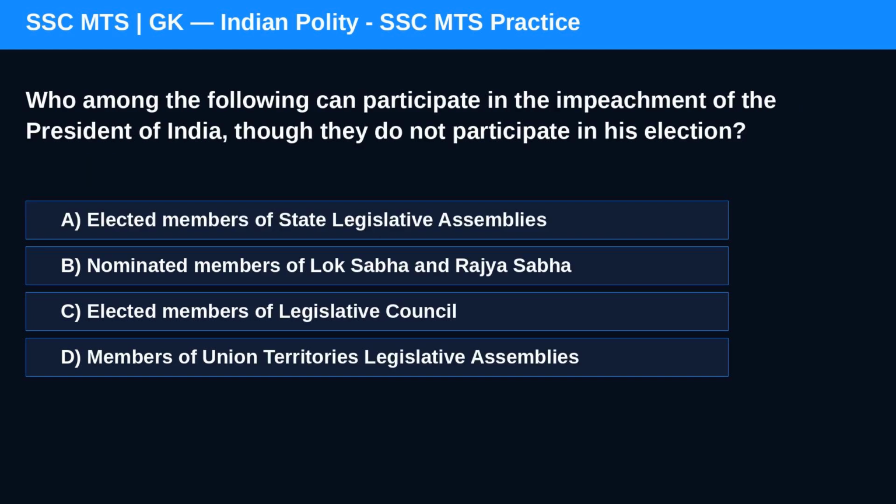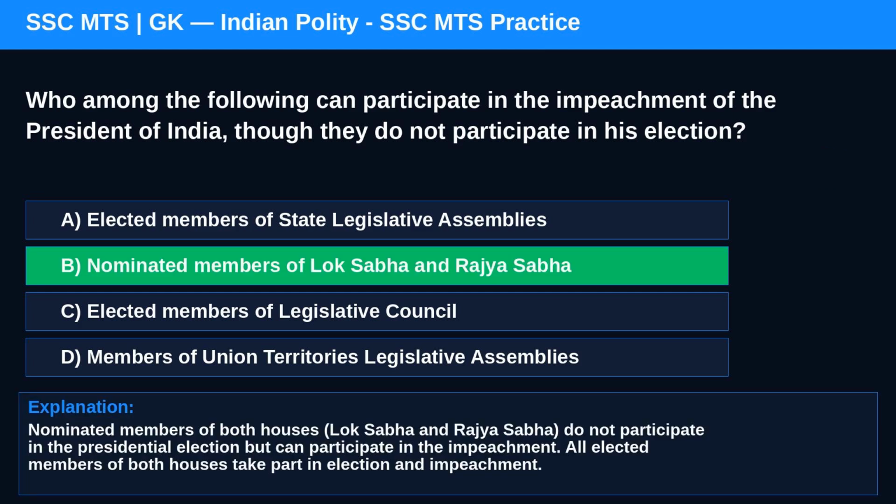Question 5. Who among the following can participate in the impeachment of the President of India, though they do not participate in his election? Option A, elected members of state legislative assemblies. Option B, nominated members of Lok Sabha and Rajya Sabha. Correct answer is B. Nominated members of both houses, Lok Sabha and Rajya Sabha, do not participate in the presidential election, but can participate in the impeachment. All elected members of both houses take part in election and impeachment.